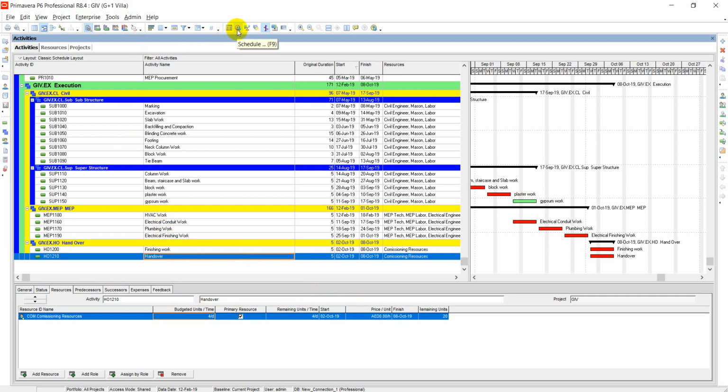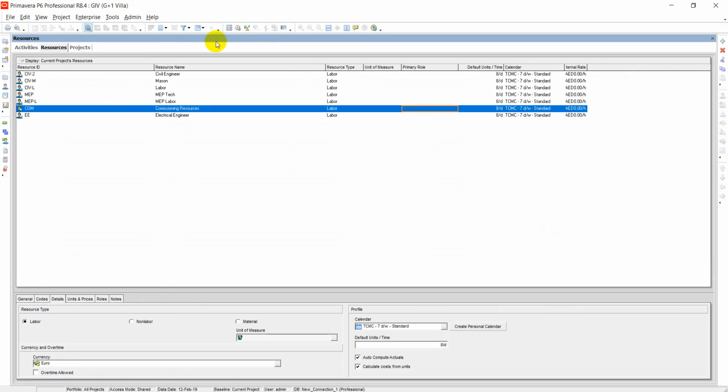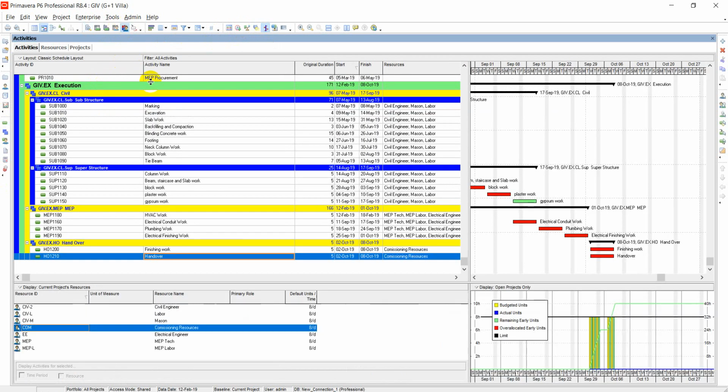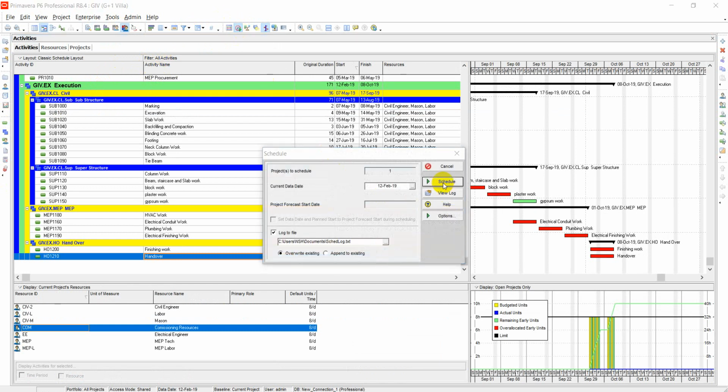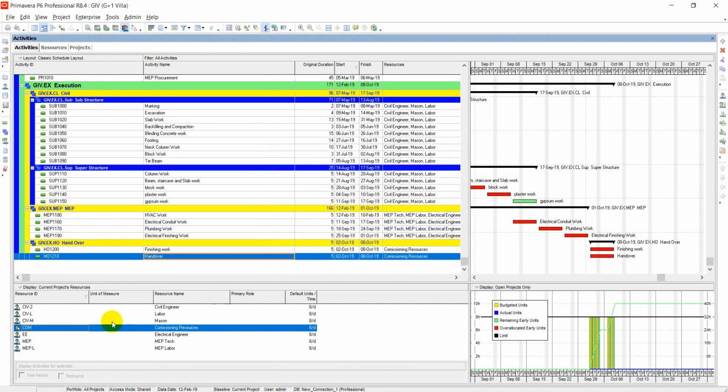Let's see what the result is now. See here, now it is working daily for 8 hours. So we have leveled resources manually, and we have leveled them with the PrimaVera leveler also.